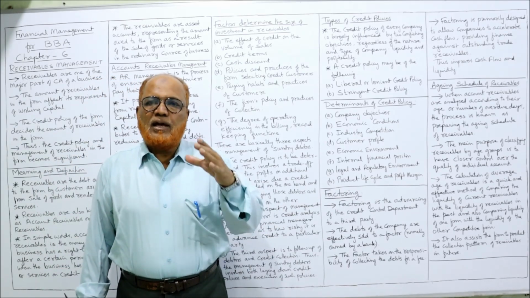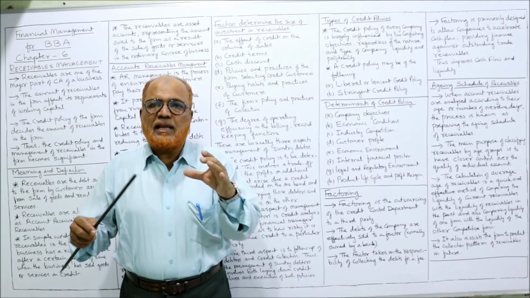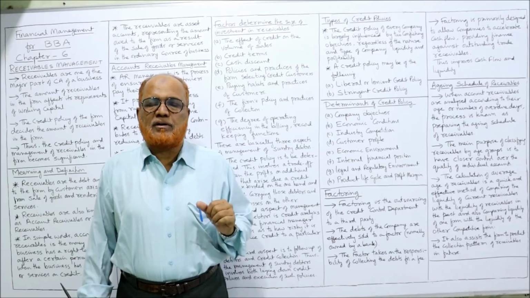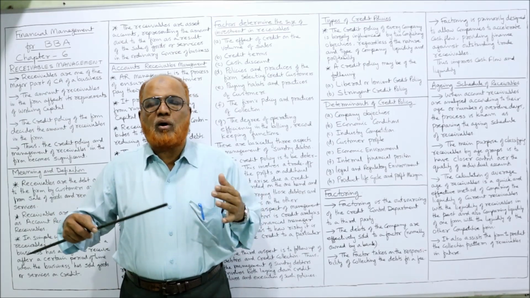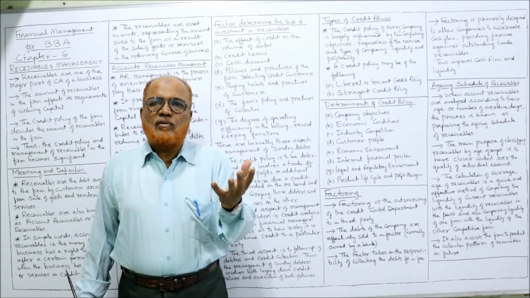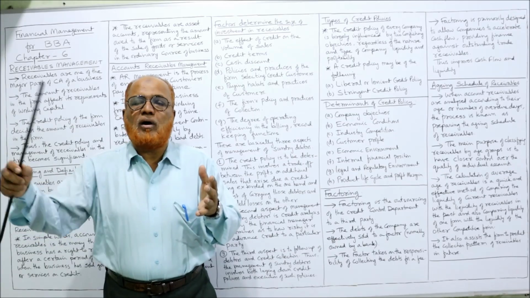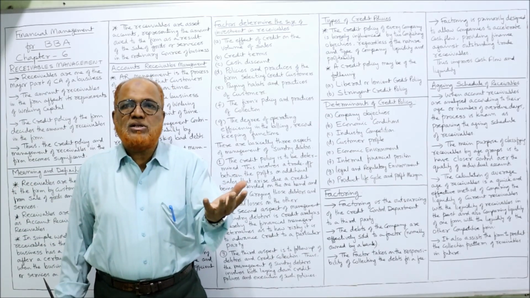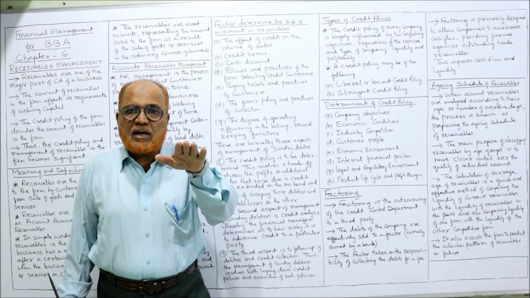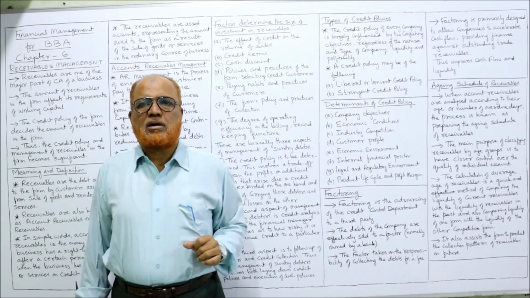If the product life cycle is very short, we have to extend less credit period, a stricter credit period. If the product life cycle is long, we can give more credit period. Similarly, profit margin. Whichever product has more profit margin, we can extend a longer credit period because the profit margin is more. If the profit margin is very less, don't extend the credit period, give a short credit period.